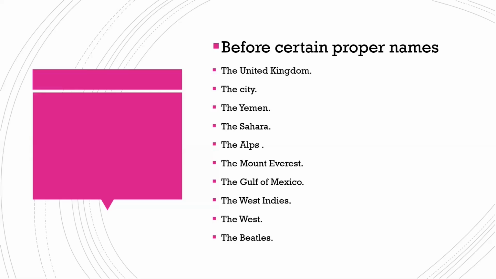Next, we can use "the" before certain proper names. This is an exception. Normally, we don't use "the" before proper names, but we say the United Kingdom, the Yemen, the Sahara, the Alps, the Gulf of Mexico, the West Indies, the West, the Beatles. Normally, we say the West, the West Indies, the North, the South Pole, and the East.